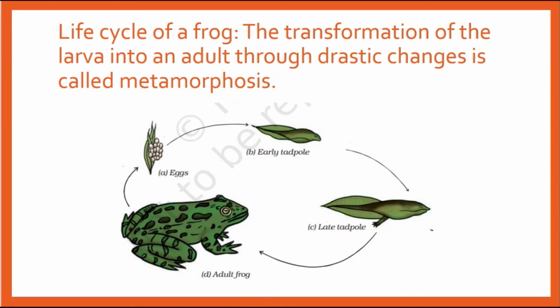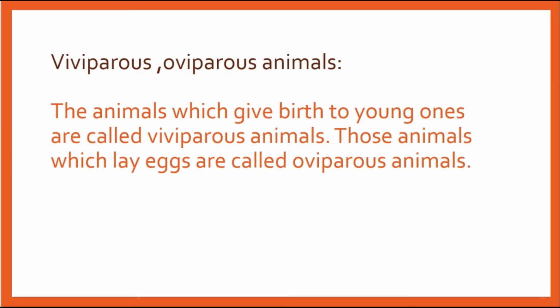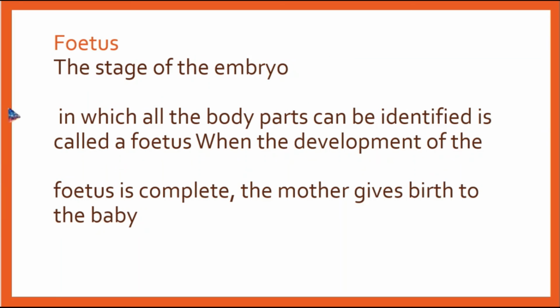Let's see what are viviparous and oviparous animals. The animals which give birth to young ones are called viviparous animals. Those animals which lay eggs are called oviparous animals. That's it.